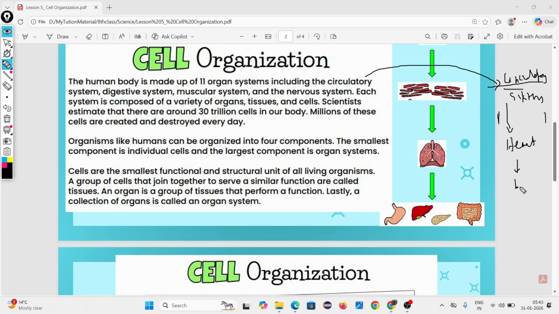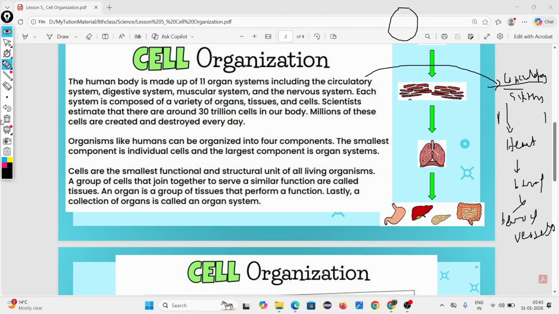Then blood, then blood vessels. These are the important parts.